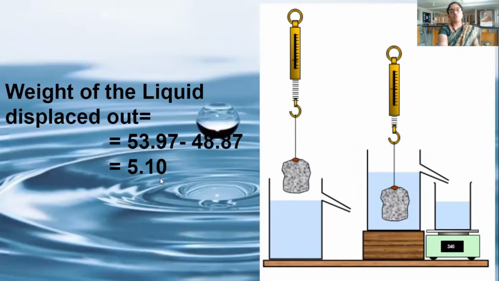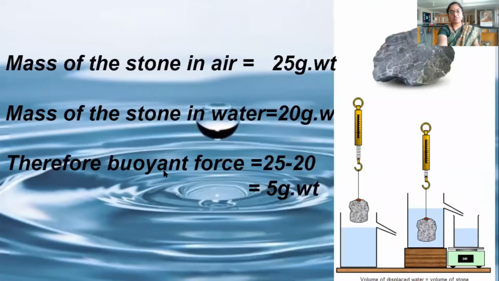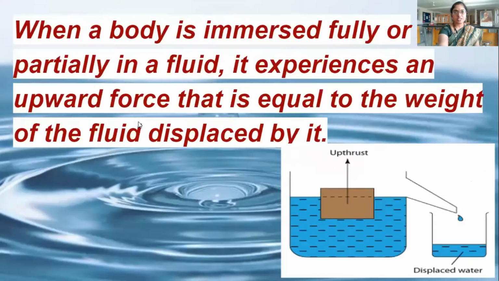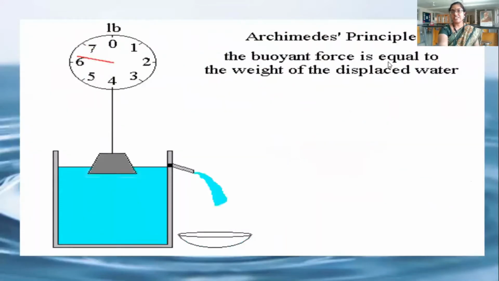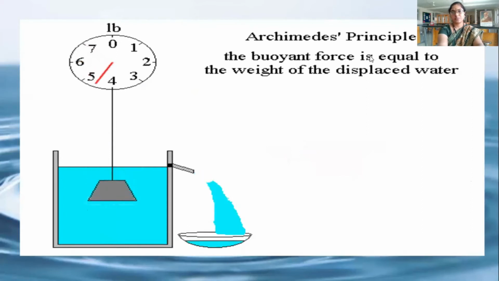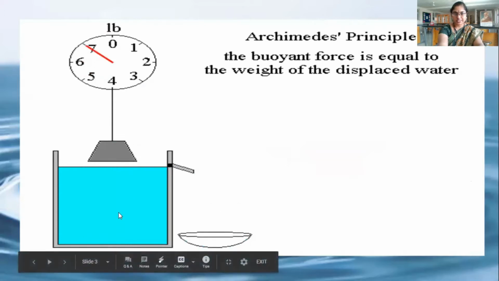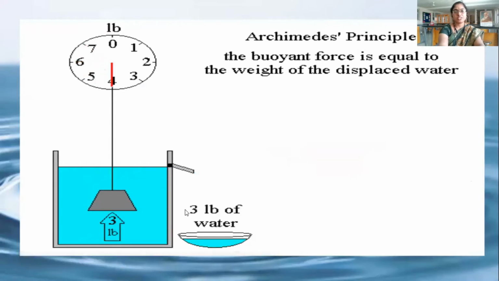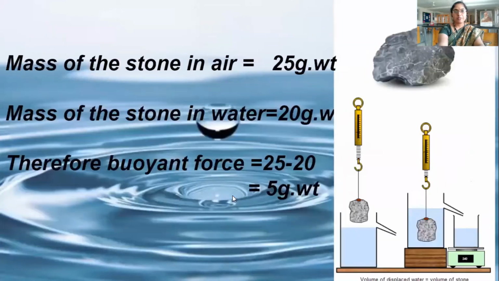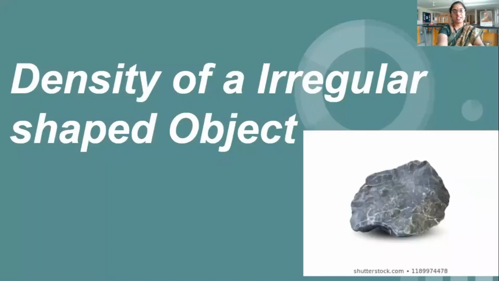We got it as 5.1. And in the previous slide, the buoyant force is 5. The weight of the liquid displaced is also 5 gram weight. From this, we proved the Archimedes principle that buoyant force is equal to the weight of the fluid displaced by the object. What is buoyant force? It is the upward force exerted by a liquid on the object, which is equal to the weight of the liquid displaced. Now I am going to explain how to calculate the density of the same irregular shaped object.